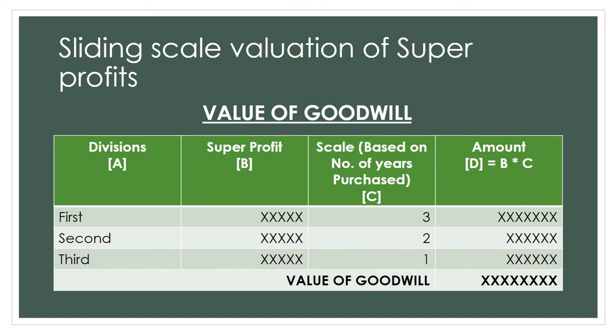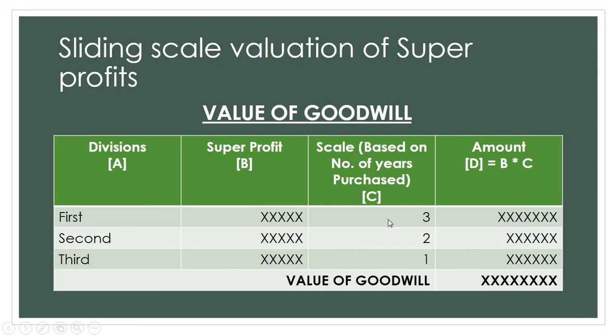order. Okay. See, I've given here in the bracket, based on number of years purchased. Now assume that goodwill is 3 years purchase. So the scale will be 3, 2, 1 in diminishing order. Now we will find out the total amount of goodwill by multiplying column B with column C and then doing the sum of all the years. We get value of goodwill. I'm sorry. Just try to understand the concepts now, guys. When we solve the problem, you are going to understand it even more easily.